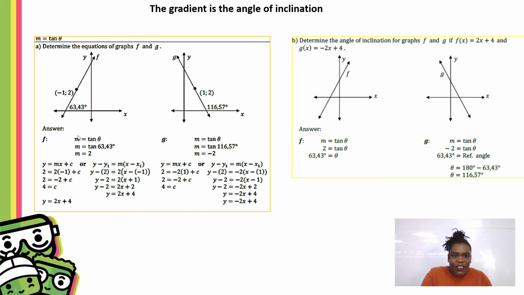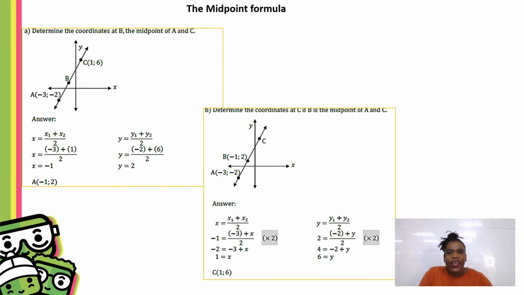So in this case, we have examples where you are given the angle of inclination and they're asking you to find the gradient. Remember, the angle of inclination is equal to the gradient. If you have a gradient, you have the angle of inclination. And then the midpoint formula, very easy.